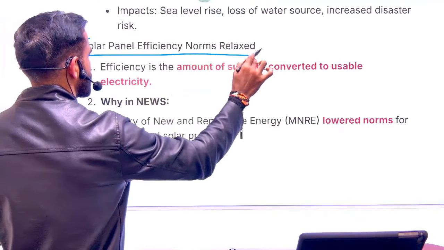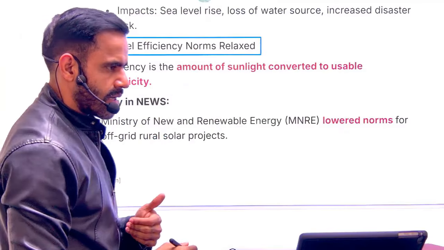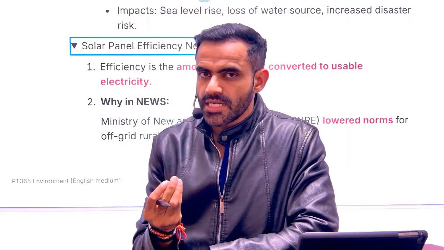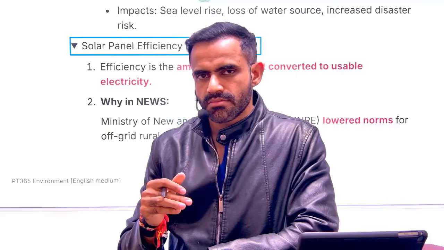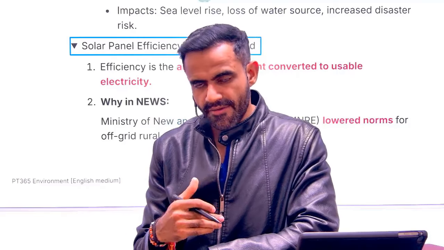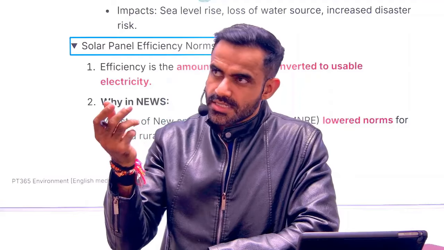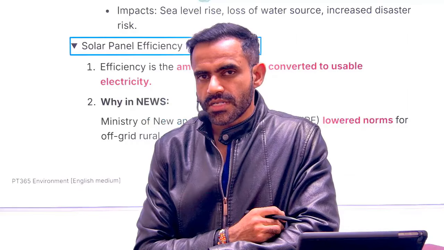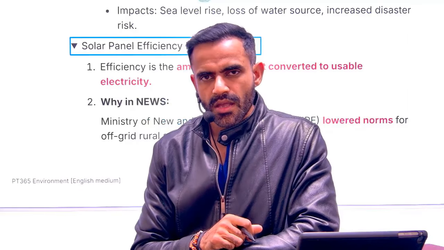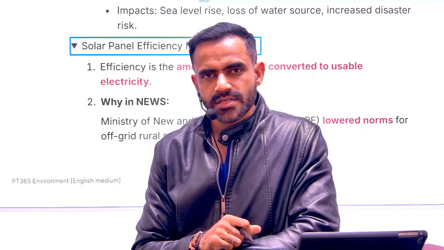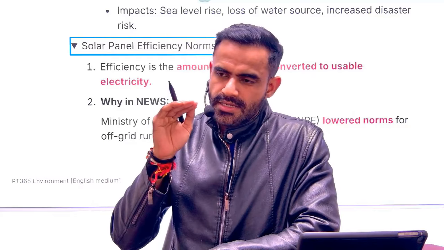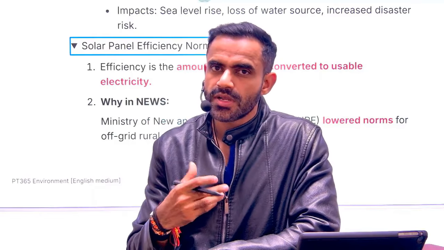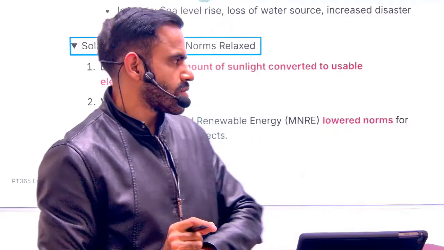Next is solar panel efficiency norms. So understand, we are installing solar panel. Now, how much sunlight will be converted into electricity? That is going to determine its efficiency. If it is more efficient, it will convert that sunlight into more electricity. If it is less efficient, it will convert that sunlight into less electricity. Okay. Now, recently, the government has updated the guidelines and the threshold has been reduced. In a very simple sense, now even less efficient solar panels are allowed. So that is why it was in news.